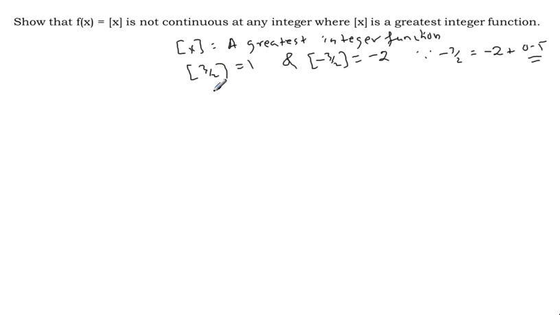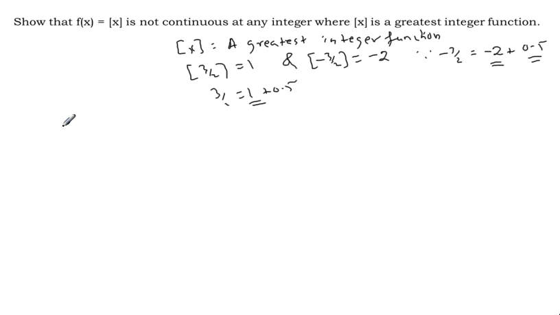In 3 by 2, integer part 1, decimal part 0.5. So minus 2 is the greatest integer value. Okay, what is the question? We have to show that the greatest integer function is not continuous at any